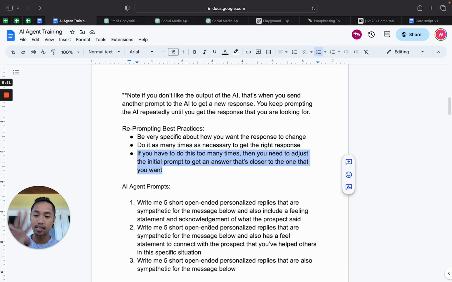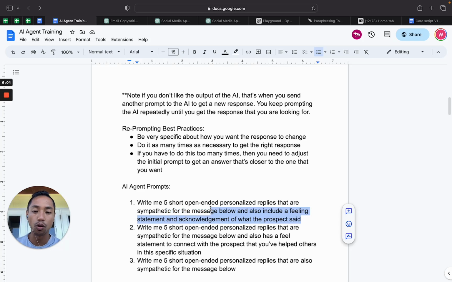Now you'll notice as I go through these 3 prompts that they're all just a little different, and we're going to get different types of replies based on the prompt as well. So in the first one, we're getting a sympathetic message, right? But we're getting a feeling statement that acknowledges what the prospect said, right? And so that's what we're going to get out of prompt 1.